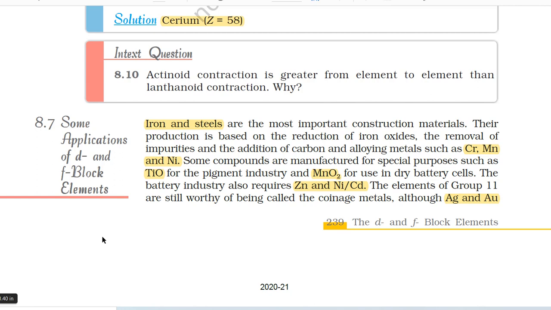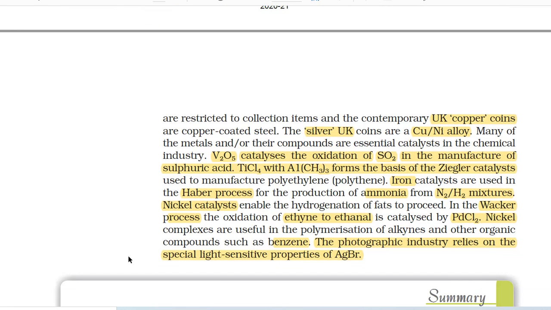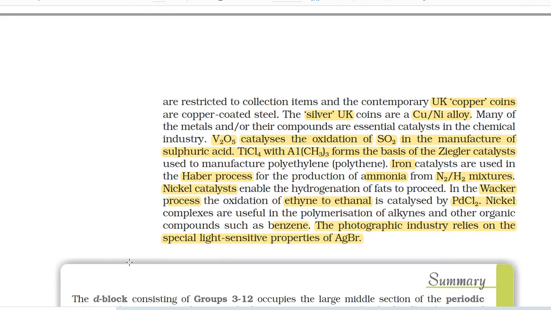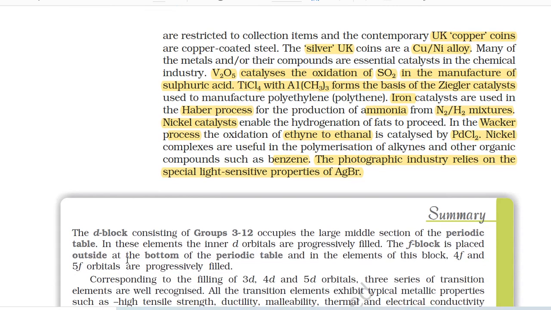The elements of group 11 are still worthy of being called the coinage metals, although silver and gold are restricted to collection items and the contemporary UK copper coins are copper-coated steel. The silver UK coins are a copper-nickel alloy. Many of the metals and/or their compounds are essential catalysts in the chemical industry.